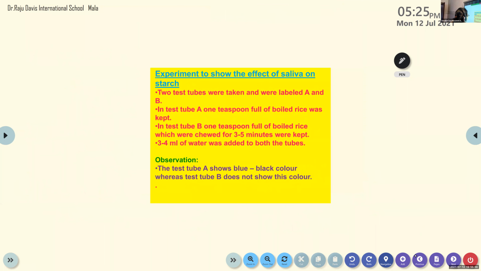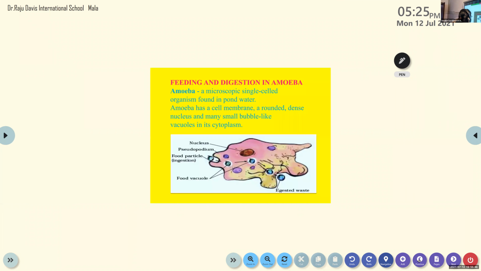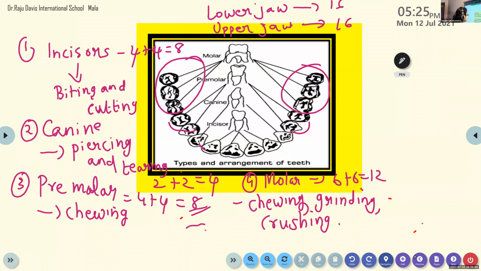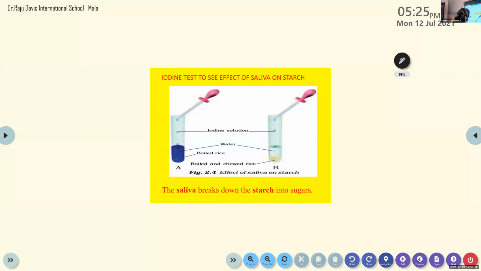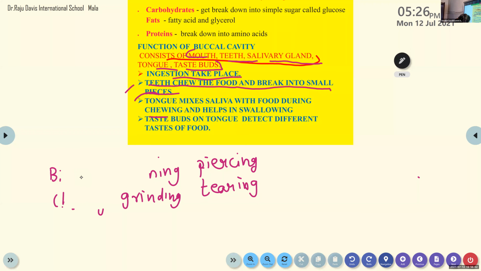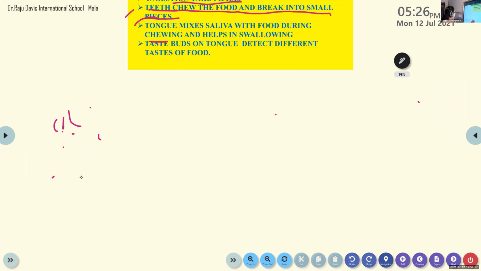So we completed the parts of the teeth, function of the teeth. Now next we move on to the tongue. So what does the tongue do? Once the teeth did their work, the tongue is the next person doing the next function. After grinding, piercing, tearing, all that, afterwards, the next function is done by our tongue.